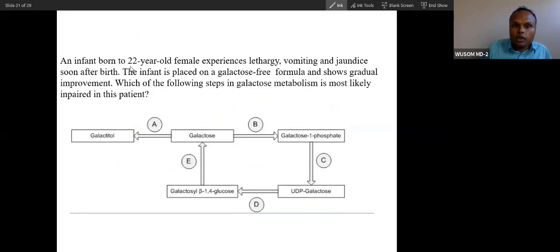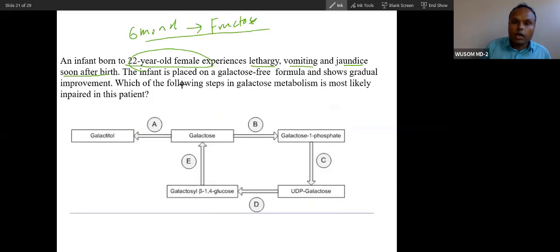An infant born with lethargy, vomiting, jaundice, the same problem we've seen in hereditary fructose intolerance. There, you can imagine at 6 months the baby is exposed to fructose. So this is a very big difference, because the baby is exposed to lactose and galactose just after birth. So soon after birth, that is where the problem is.